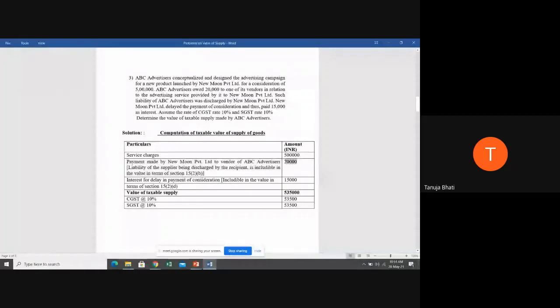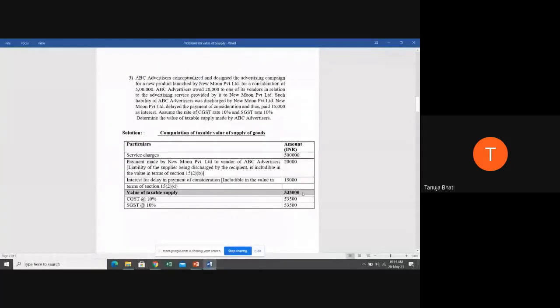Next, interest for delay in payment of consideration is again included in the value as per Section 15 subsection 2 clause D, that is 15,000. So what is the value of taxable supply? The total value of taxable supply is 5,35,000.